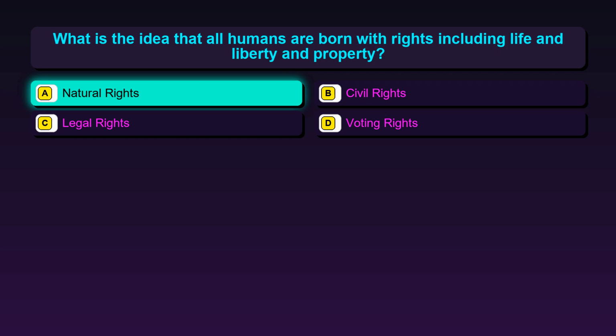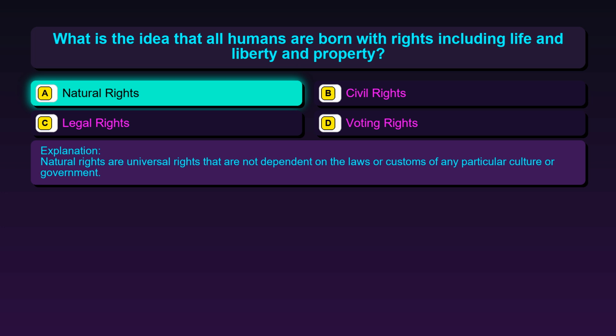The correct answer is option A, natural rights. Natural rights are universal rights that are not dependent on the laws or customs of any particular culture or government.